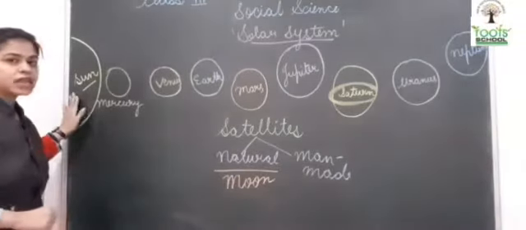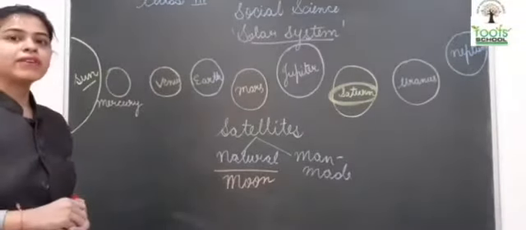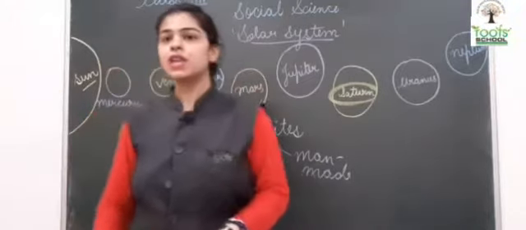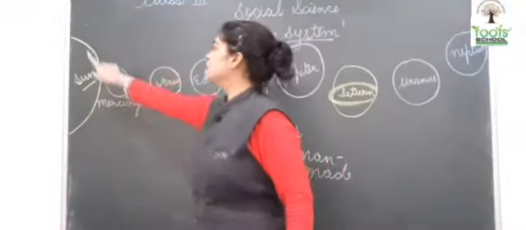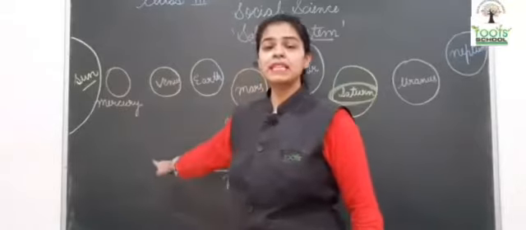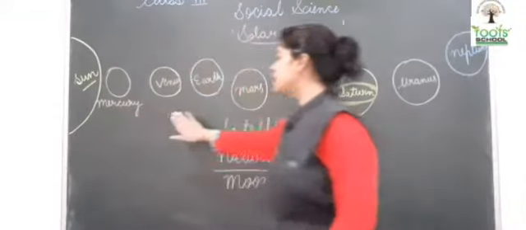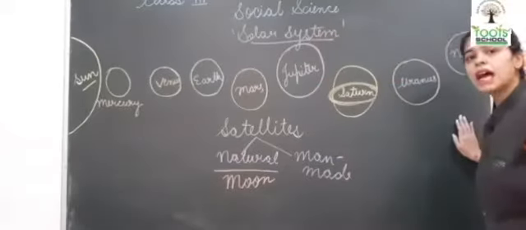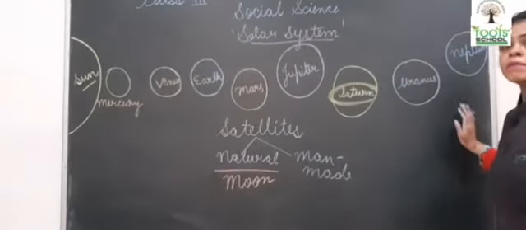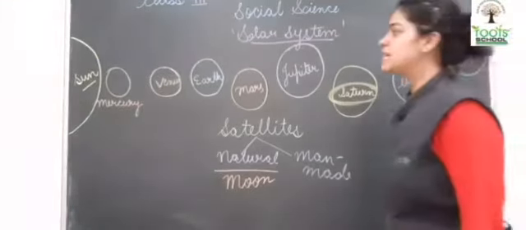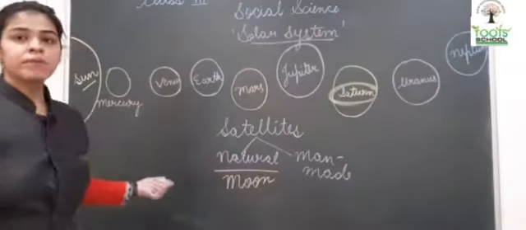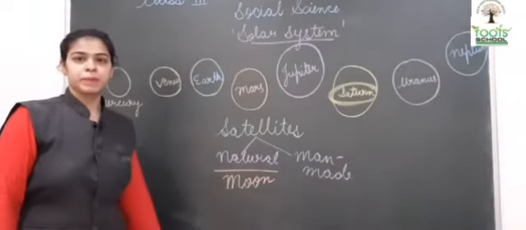Now, the central star, the Sun. First of all, we will read the properties of the Sun. Children, as you can see in the diagram, the Sun is the biggest star of the solar system. The Sun is bigger than all these planets. None of the planets is bigger than the Sun. So the Sun is the biggest star in the solar system.